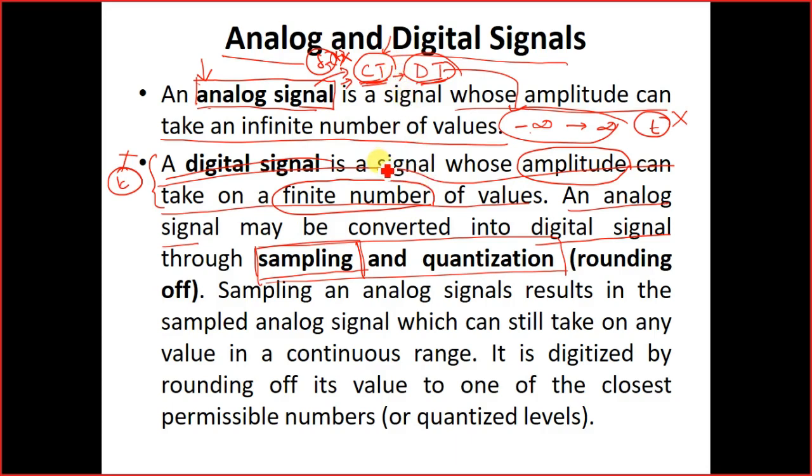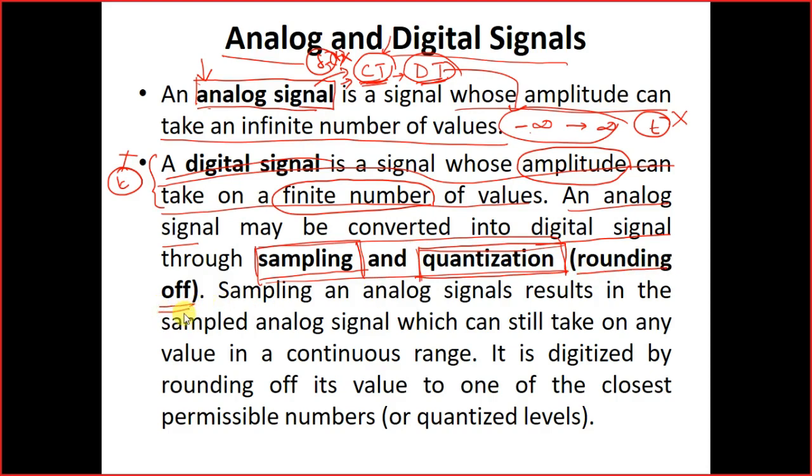And once we are in the discrete time domain, then we perform quantization. What is quantization? Quantization is rounding off.